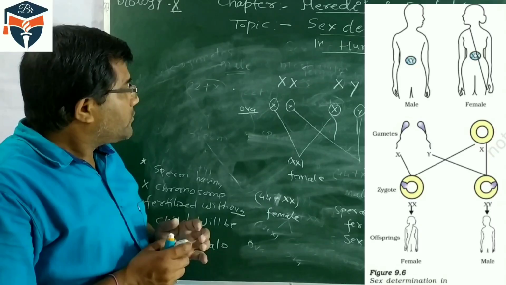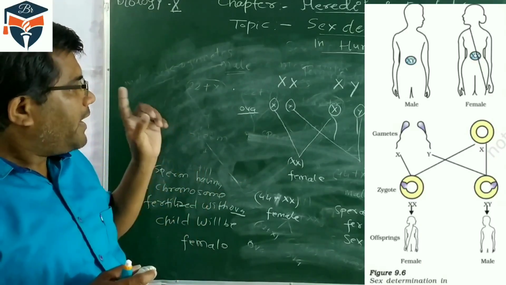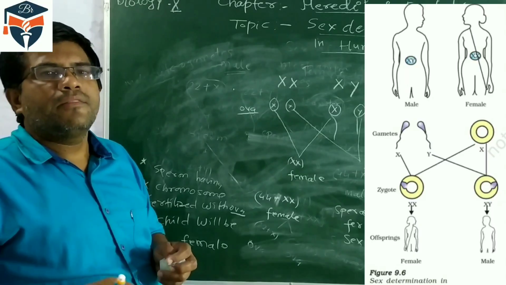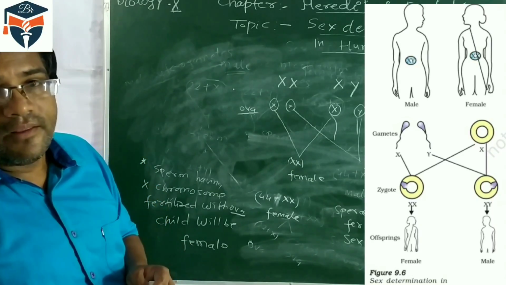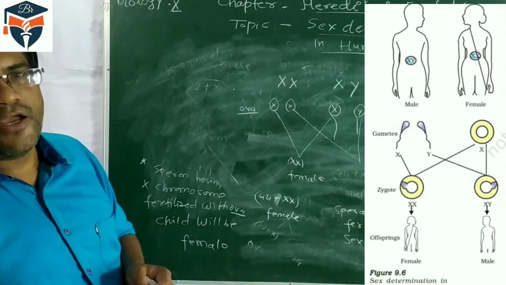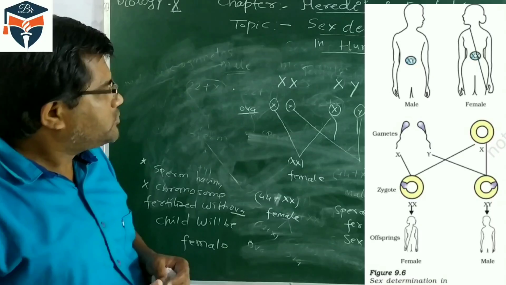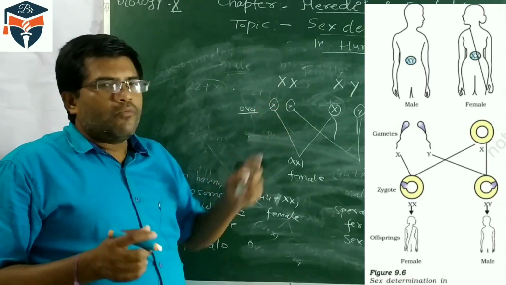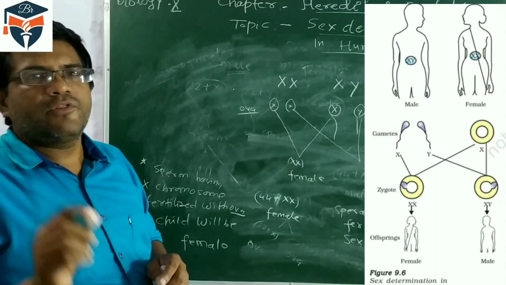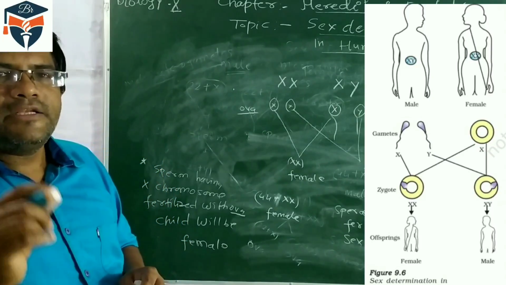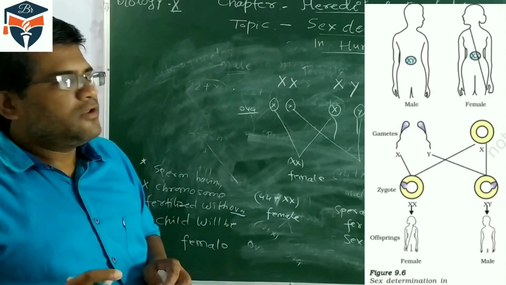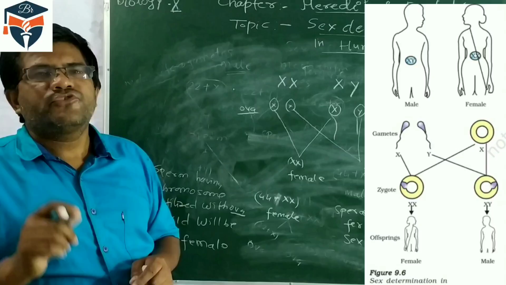So in the chart you can say when sperm having X chromosome is fertilized with the ovum, the newborn child will be female. And when sperm having Y chromosome is fertilized with the ovum, the newborn child will be male. So when sperm having Y chromosome is fertilized with the ovum, the child will be male, and sperm having X chromosome fertilized with the ovum, the child will be female. So this is overall about the sex determination in human beings.